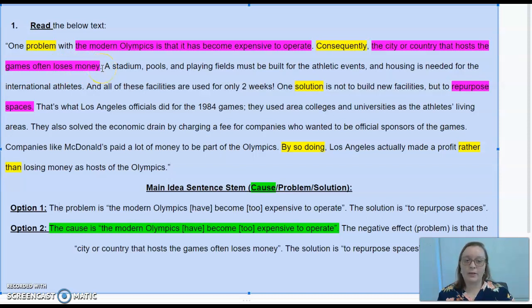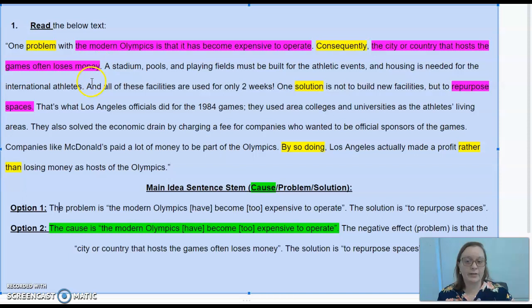Now, we really have two problems here, okay? That it's become too expensive to operate and that the country that hosts loses money. So now we have a cause and a negative effect right here instead of really two problems.